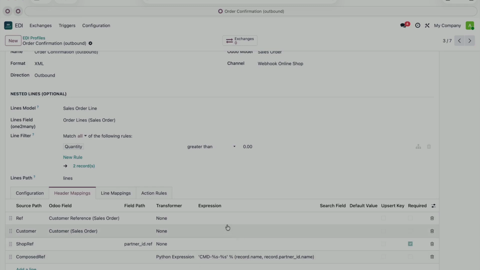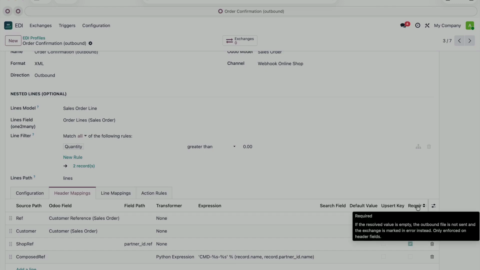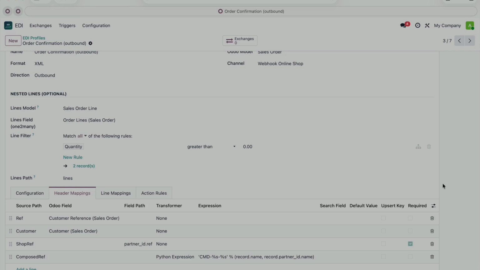2 columns, you really shouldn't miss on the right. Required. If that value is empty at send time, the exchange fails rather than sending an incomplete file. And match on, the field used to find an existing record, to avoid creating a duplicate every time we send the same document again.